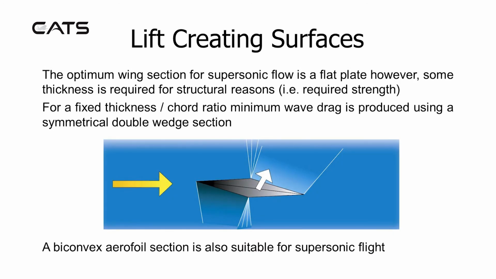The optimum wing section for supersonic flow is a flat plate. However, some thickness is required for structural reasons, requiring strength or to carry fuel. For a fixed thickness to chord ratio, minimum wave drag is produced using a symmetrical double wedge section. A biconvex aerofoil section is also suitable for supersonic flight.